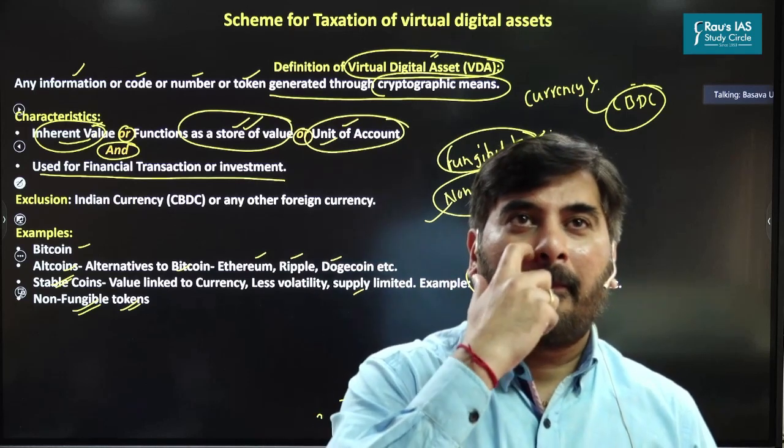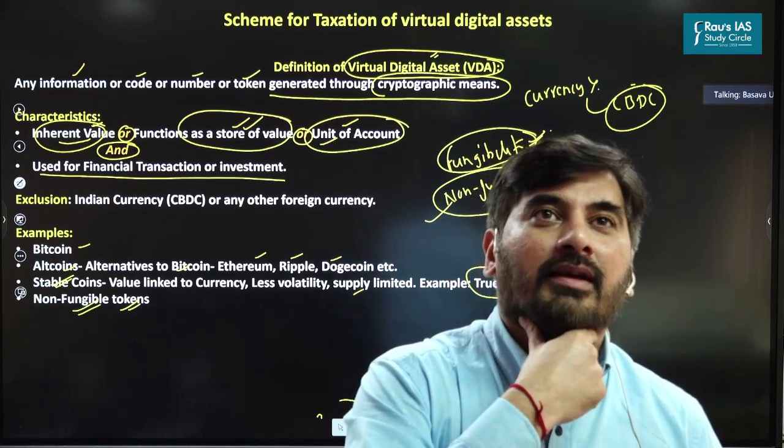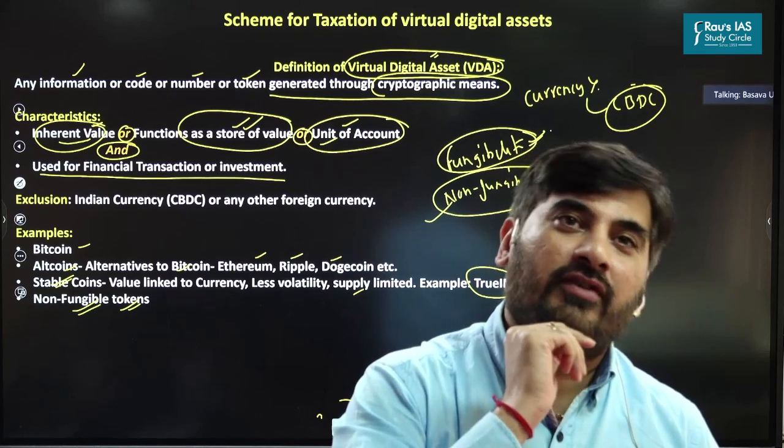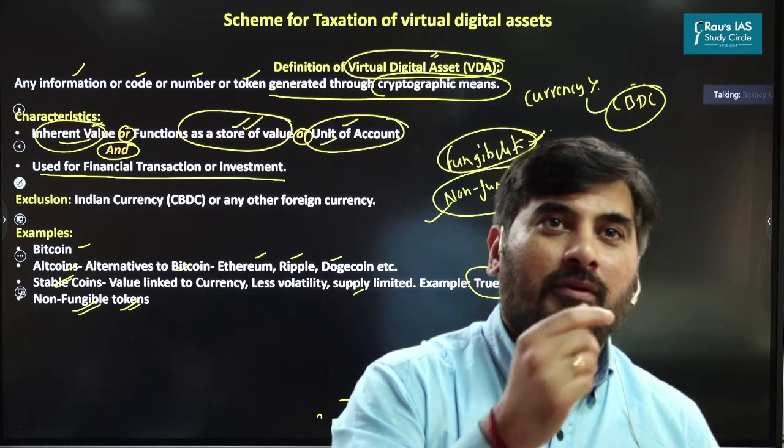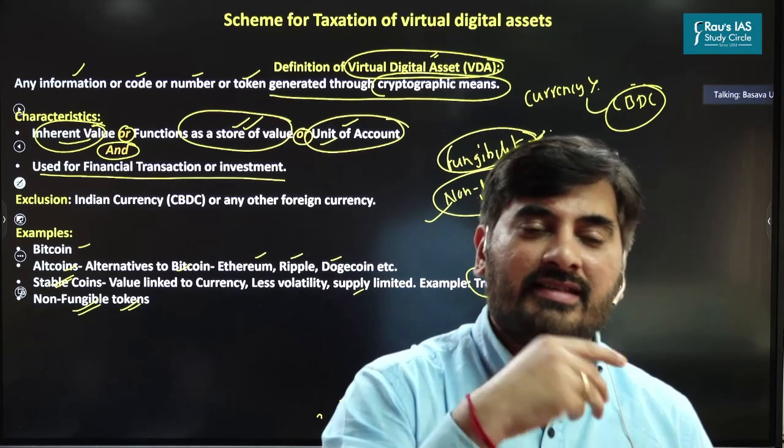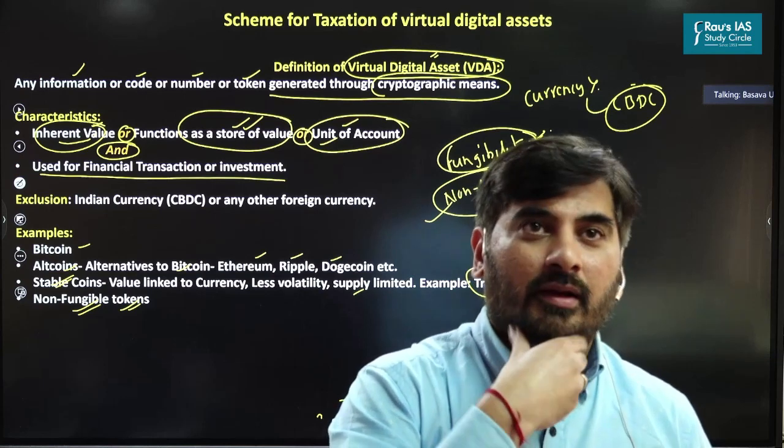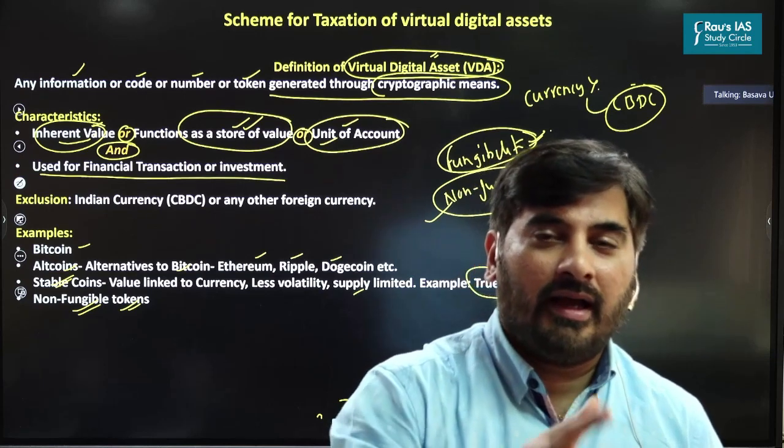Similarly, recently it was reported in media that even Amitabh Bachchan has also issued his non-fungible token. So what Amitabh Bachchan has done is he has converted his poetry into a non-fungible token.